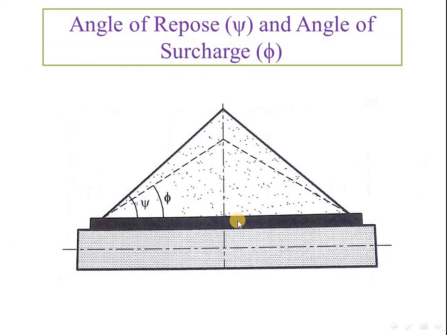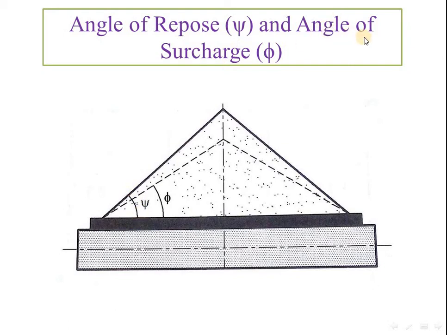See here, angle of repose and angle of surcharge. What is the angle of repose? When we pour the material on the belt, whatever the angle created by the bulk material with the belt or with a horizontal line, that is called the angle of repose.